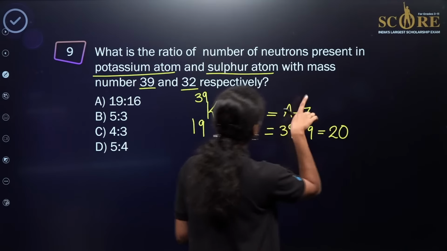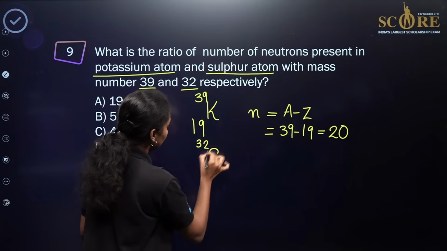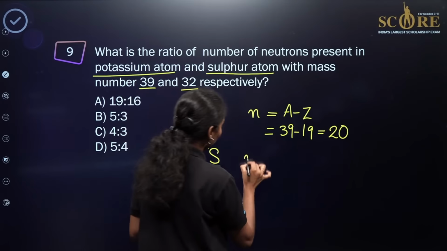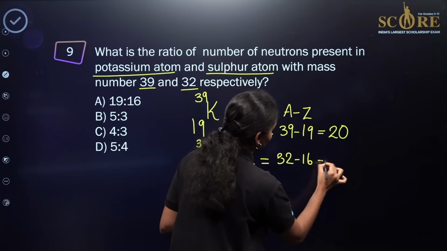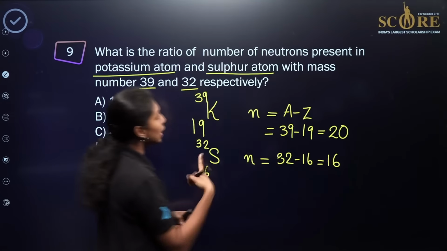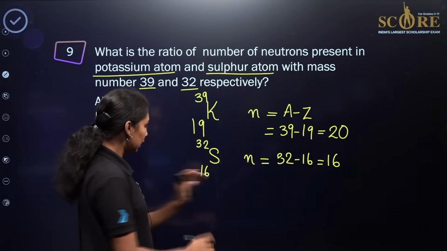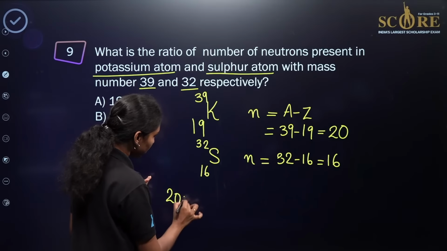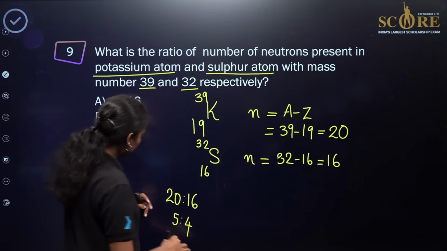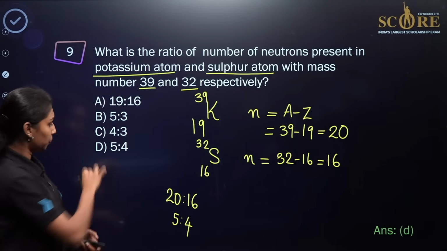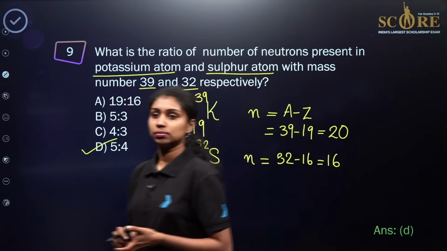Then what about the sulfur atom? Sulfur atom has the mass number of 32 and its atomic number is 16. So the number of neutrons is equal to 32 minus 16, that is 16 again. We need to identify the ratio of neutrons in the potassium atom and the sulfur atom. So the ratio will be 20:16. Simplifying, it will be 5:4. Clear? So option D will be the correct answer. Is there any doubt?